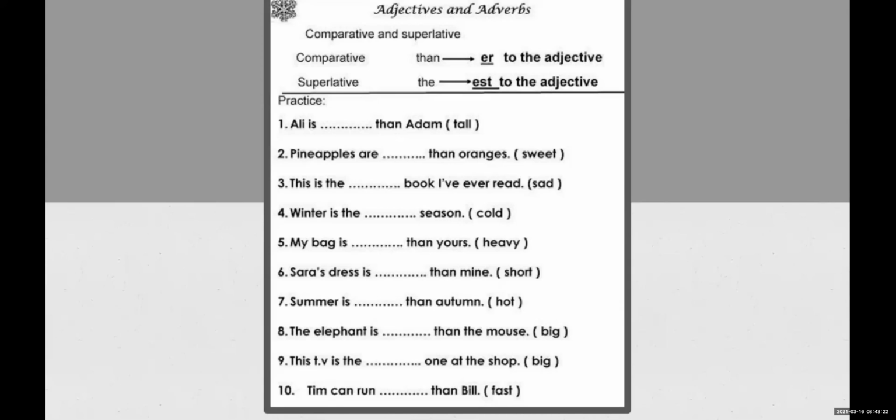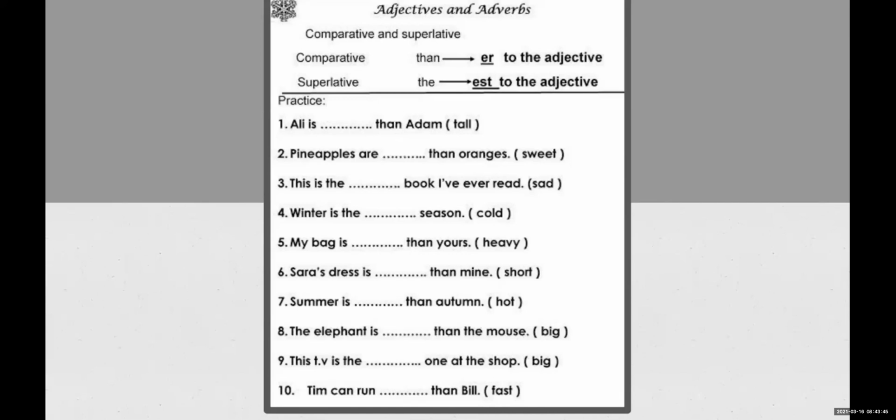So what we are telling basically, there are not two things, but more than two things. In the entire shop, it is not possible that there are only two TVs or one TV. So there are many TVs in the shop, but this TV is the biggest in the shop. So it is very important to keep in mind.